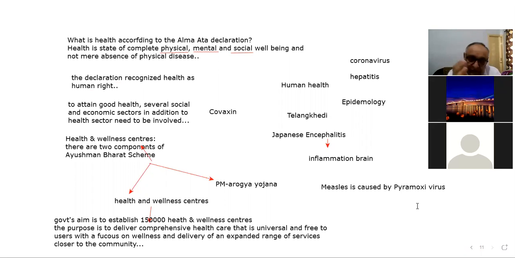These two things we discussed. Then we discussed what is primary health, what is secondary health, and what is tertiary health. What is the meaning of primary health, and what is included in that. Then we discussed the Alma-Ata Declaration also, right? We discussed it in detail, right?